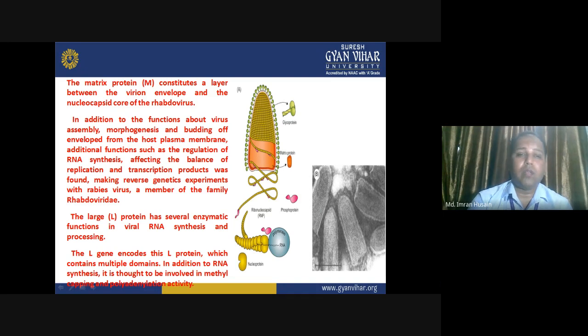The large protein L has several enzymatic functions in viral RNA synthesis and processing. So what does L protein do? The L gene encodes the L protein, which contains multiple domains. In addition to RNA synthesis, it is thought to be involved in methyl capping and polyadenylation activity.